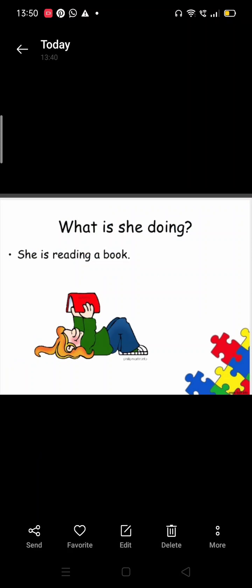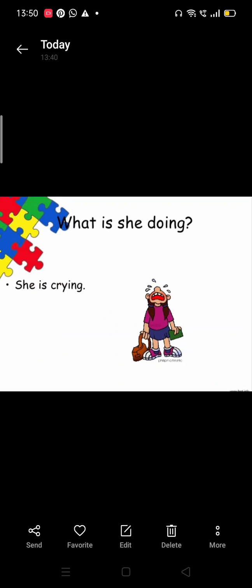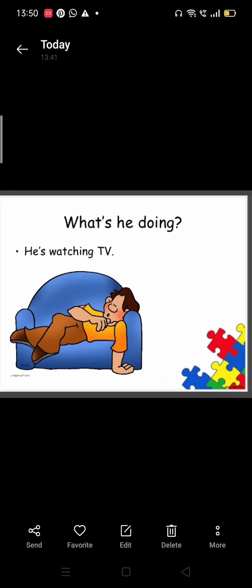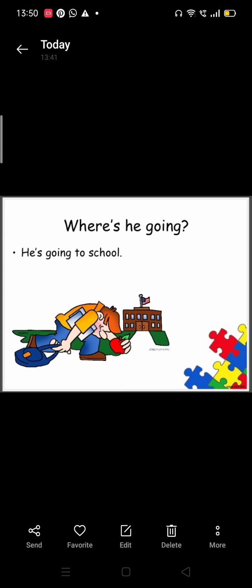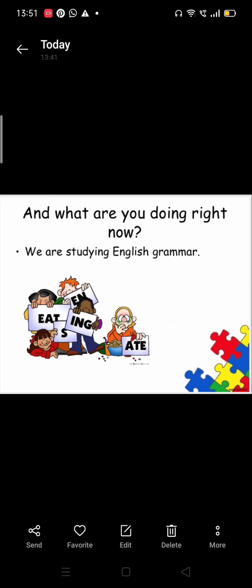Let us have a look at this example. What is she doing? She is reading a book. What is she doing? She is crying. What is he doing? He is watching TV. Where is he going? He is going to school. And what are you doing right now? We are studying English grammar.